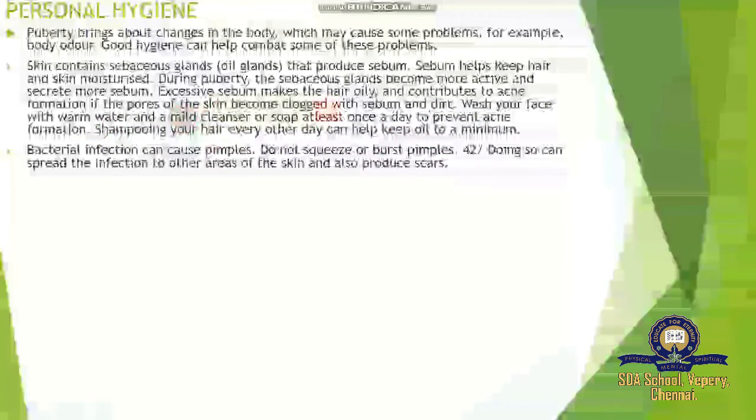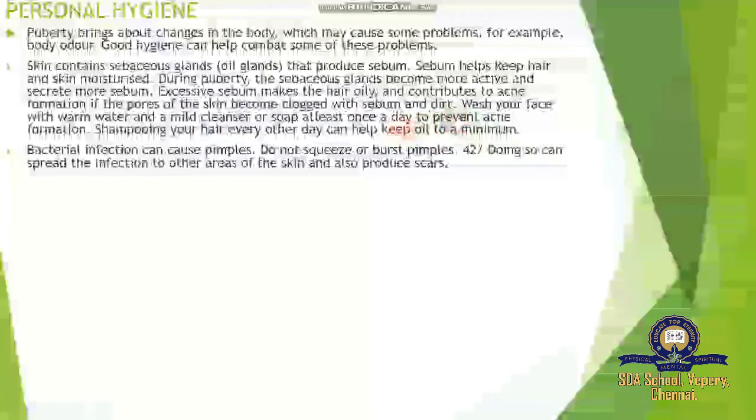Those people get red pimples because the clogged sebum and dirt appear, and this dirt can be removed by washing our face with warm water.